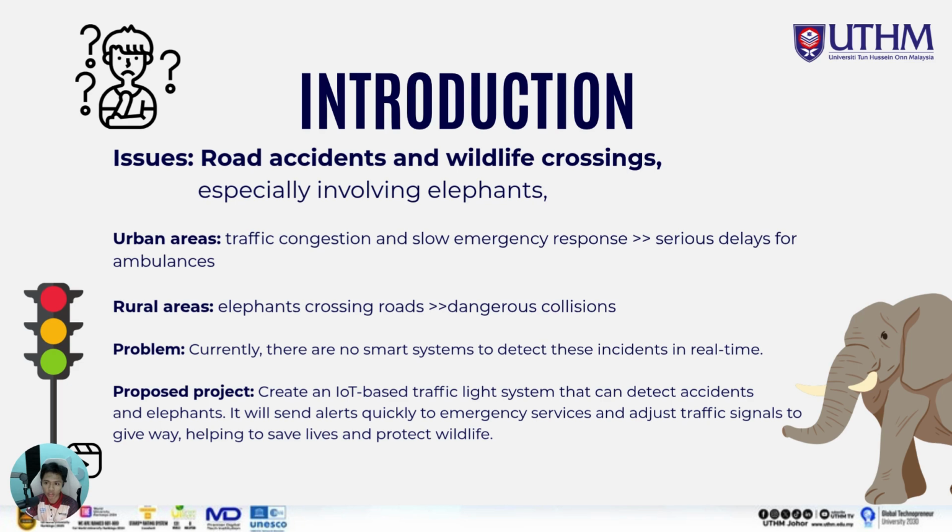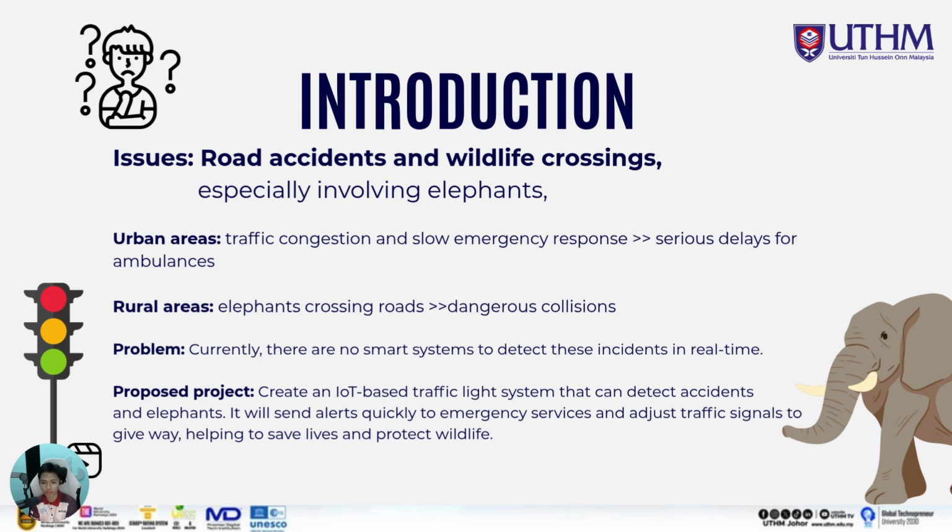Next, we go to introduction. So, what is the main issue here that attracted us to make this project come true? The issue is road accidents and wildlife crossing, especially involving elephants. We are focusing on the elephant because it's very huge, very big, and dangerous to the road user. It is divided into 2 areas, urban and rural areas. For the urban areas, we have traffic congestion and slow emergency response, especially delays for ambulances. For the rural areas, we have the issue of elephants crossing the road that can cause a dangerous collision to the road user.